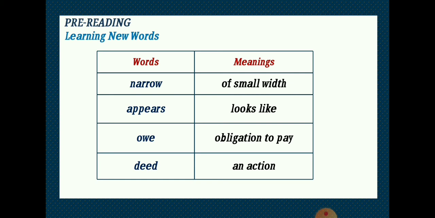Number 2, appears. Appears. It means whatever appears to us, it may be true, it may not be true. So we give a benefit of doubt and we say that it looks like. Number 3, owe. Owe. It means when we get some service from anyone and we are thankful to them and we wish to pay them for that with our gratefulness. That is a sense of obligation. So, obligation to pay. This is owe.